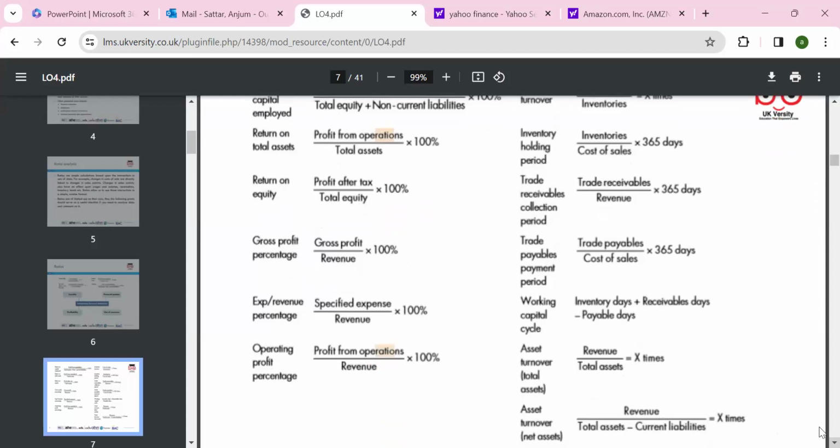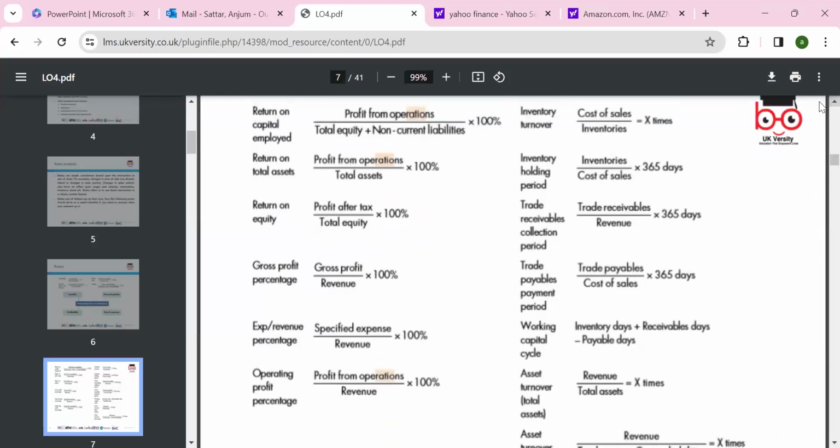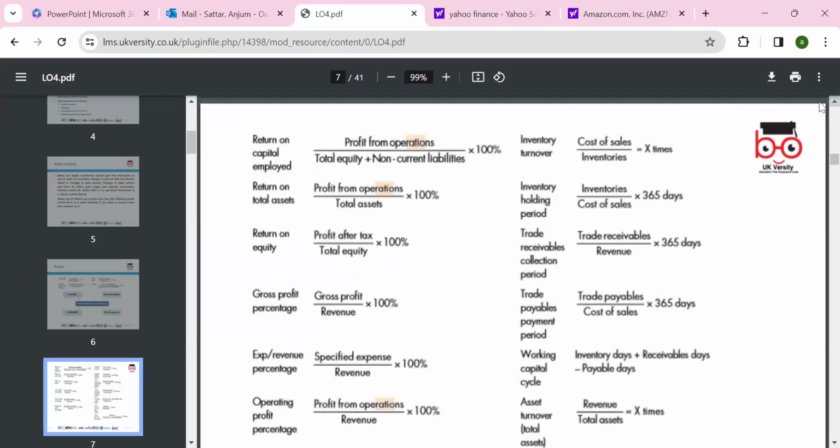Operating profit divided by revenue gives the operating profit margin. Then inventory turnover, inventory turnover in days, trade receivables, trade payables. Trade receivables should be lower, like 30 days, 40 days, but payables should be longer, like 90 days, so you have a safety net, which is the cash you always have.